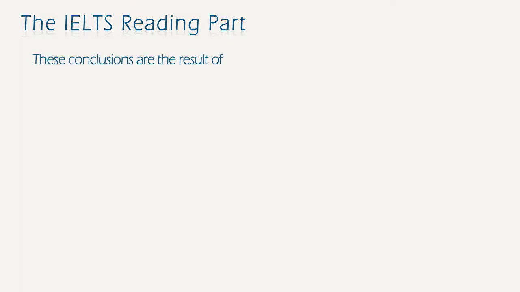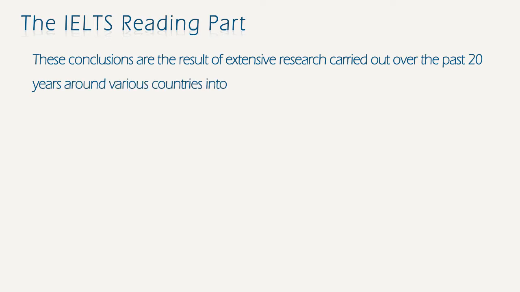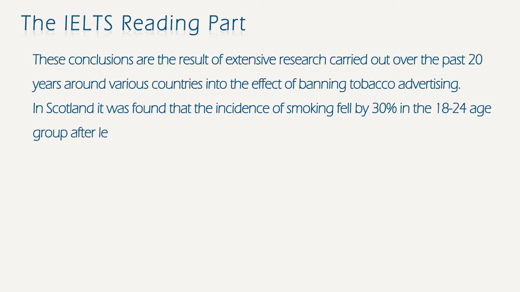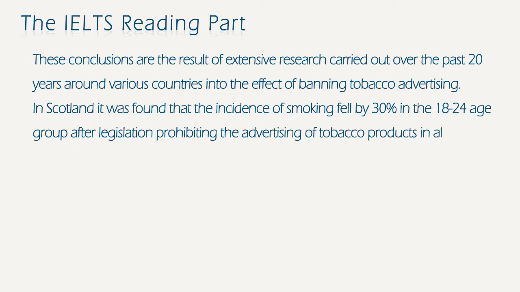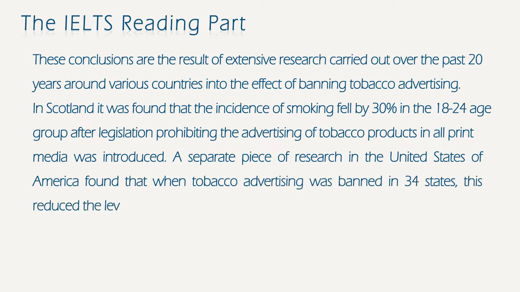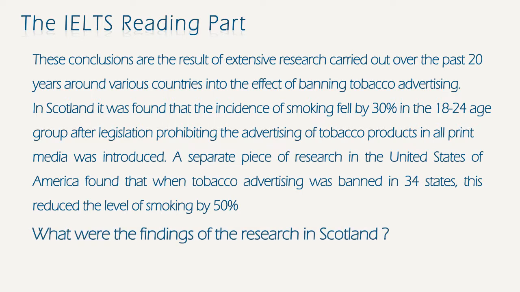These conclusions are the result of extensive research carried out over the past 20 years around various countries into the effect of banning tobacco advertising. In Scotland, it was found that the incidence of smoking fell by 30% in the 18 to 24 age group after legislation prohibiting the advertising of tobacco products in all print media was introduced. A separate piece of research in the United States of America found that when tobacco advertising was banned in 34 states, this reduced the level of smoking by 50%. What were the findings of the research in Scotland?